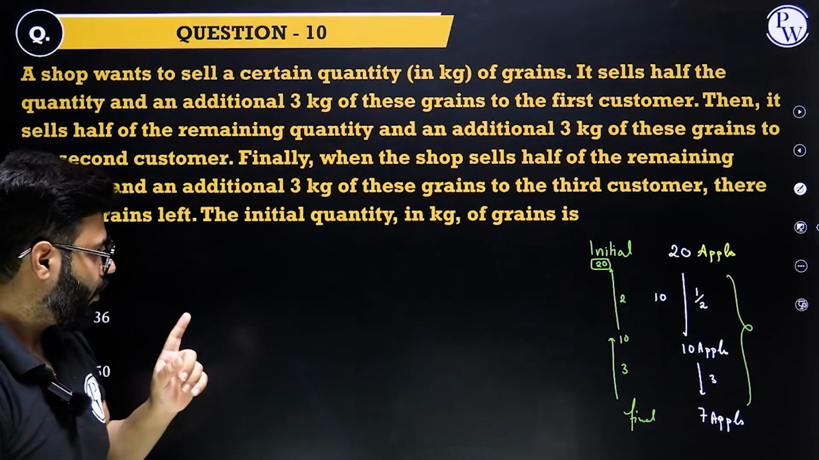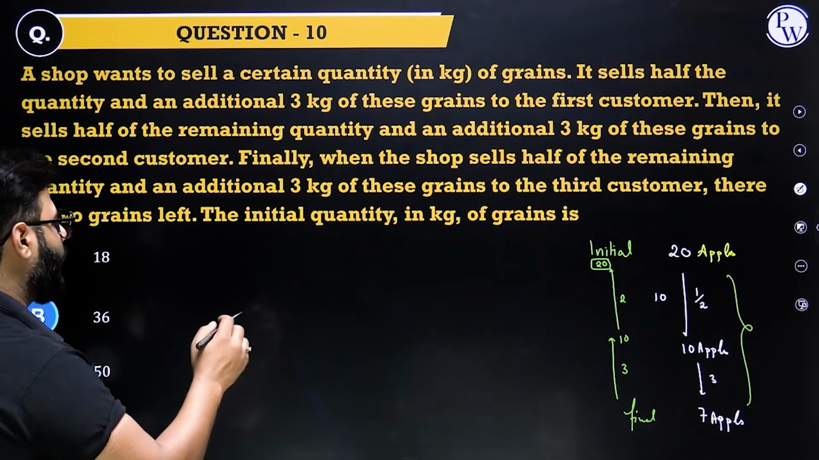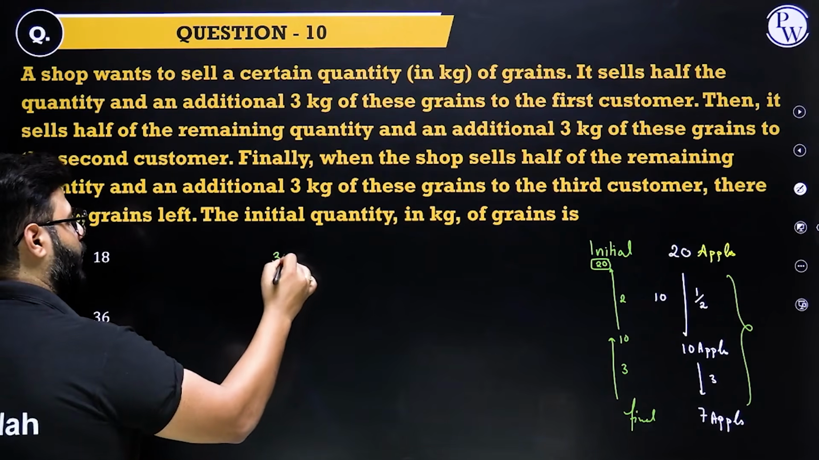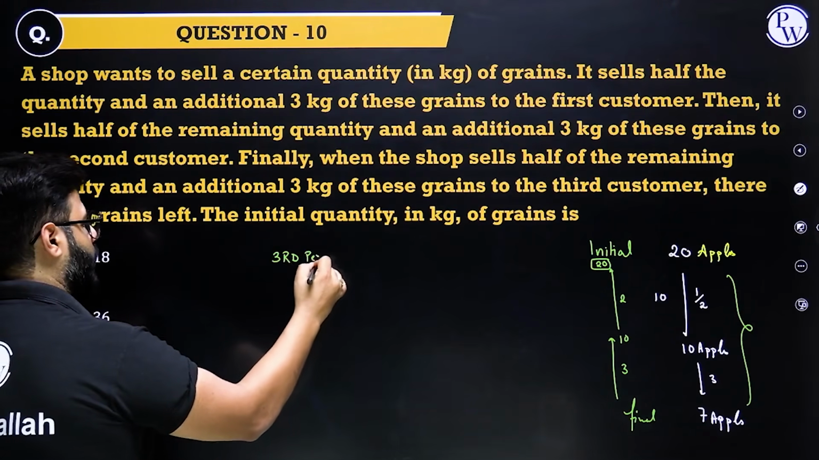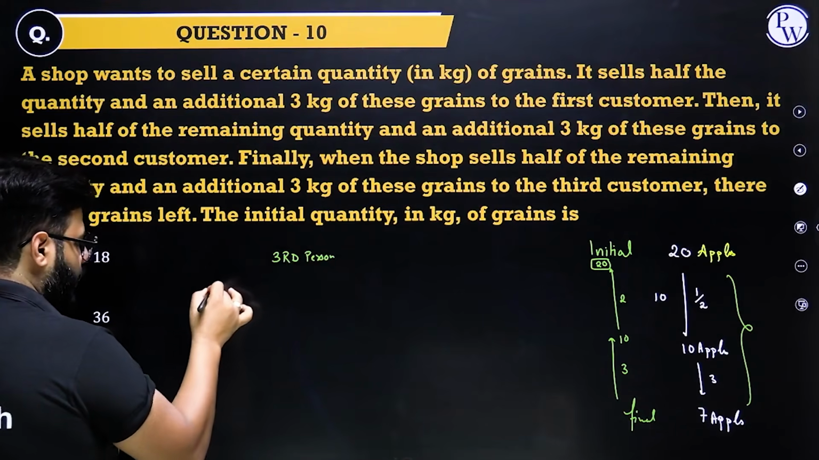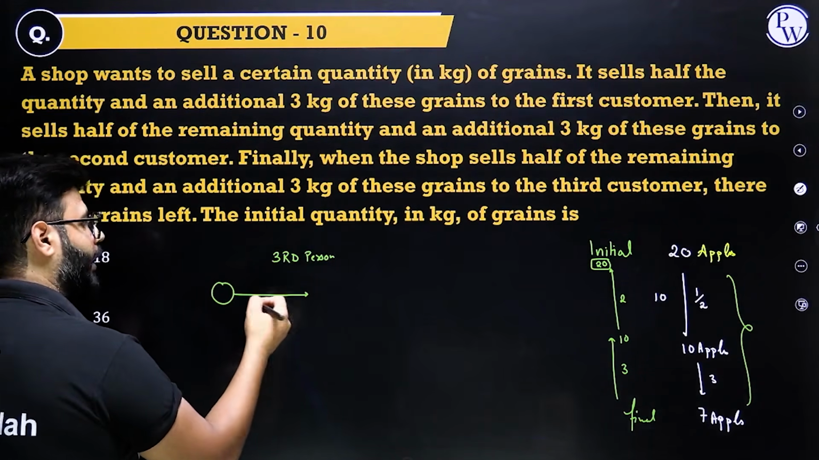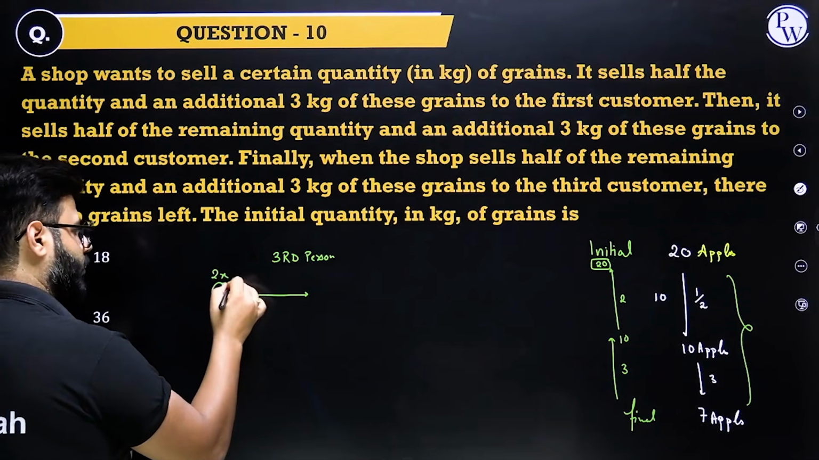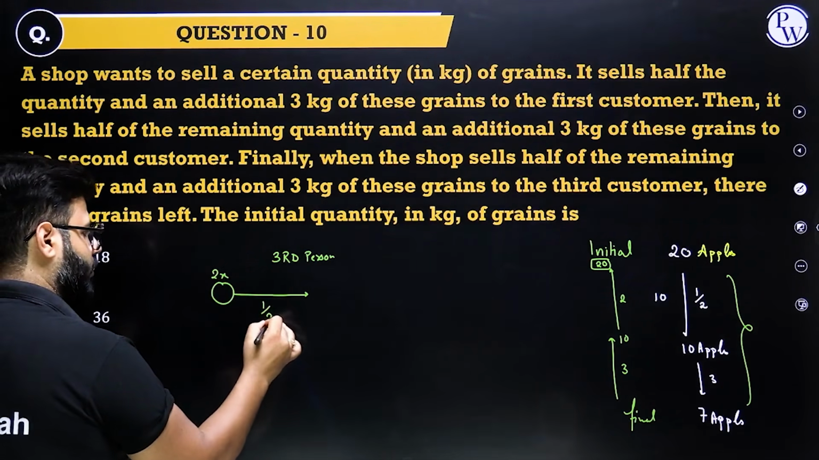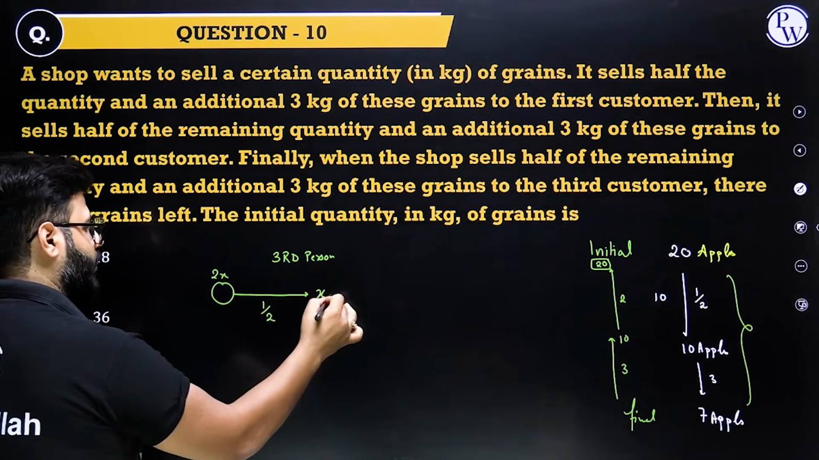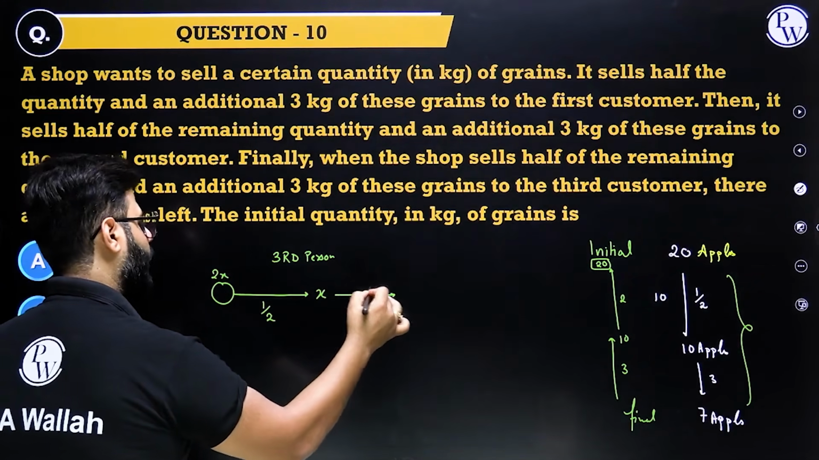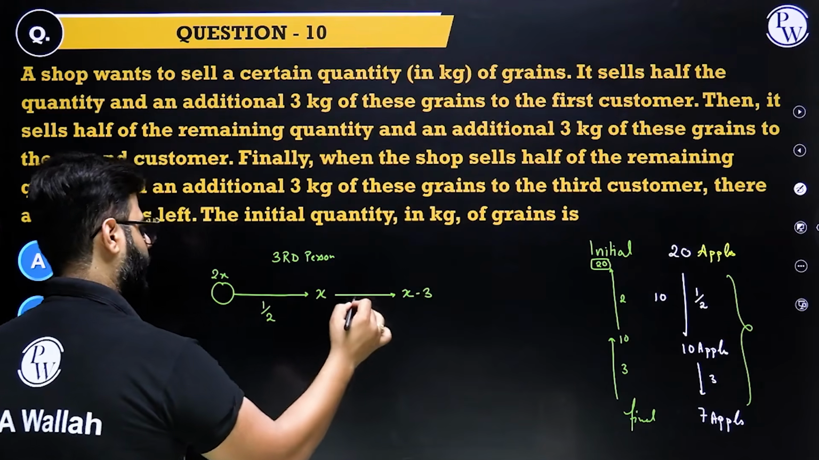Right? Now, what happens after meeting the third person? Let us say this is the third person. Let's try to find out. The person enters from here to the third person. First he gave him half. Let us say this was 2x. He gave half the apples. That means he is now left with x. Then he gave 3 more. That means he is now left with x minus 3. That's what's happening.